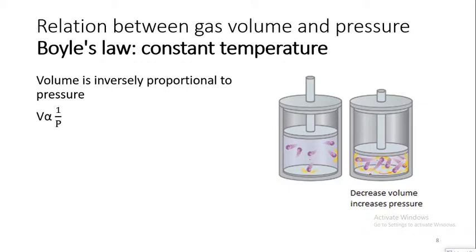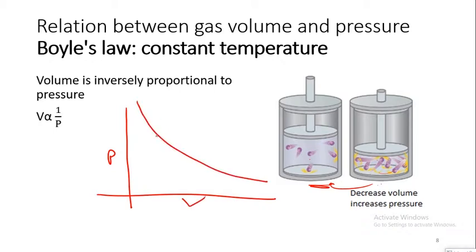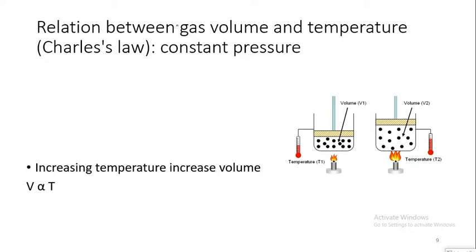This is what makes the pressure of this figure higher than of that state. If we try to draw the relation between the pressure and the volume, we will see that it forms a curve.